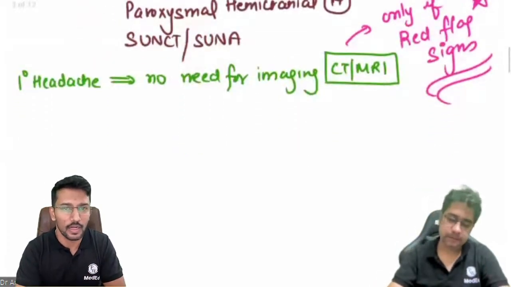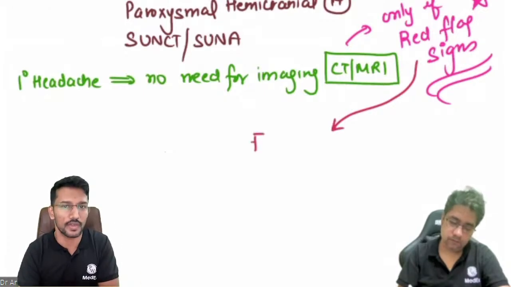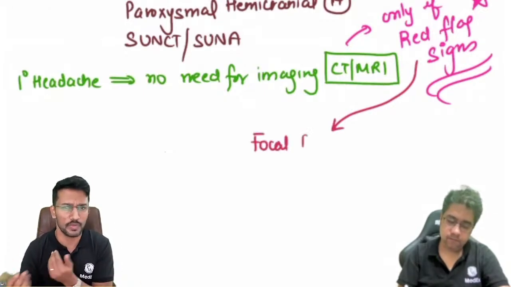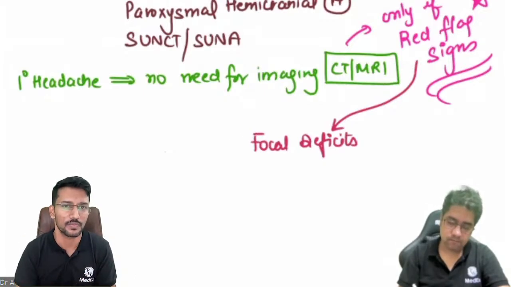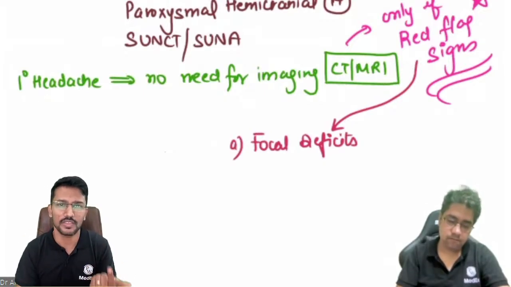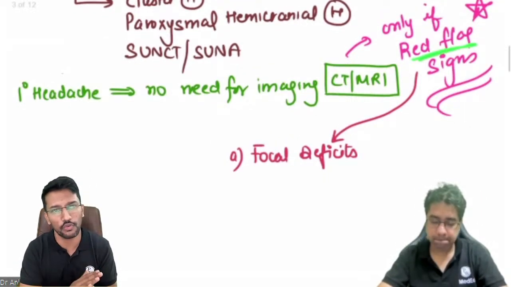Number one, patient having focal deficits. So the patient has come to you with headache, but also has a monoplegia, hemiplegia, paraplegia, quadriplegia, or loss of vision, or some focal deficits. That indicates that there is some major underlying neurological problem and it is not a primary headache disorder. So in that case, we need to go for imaging.